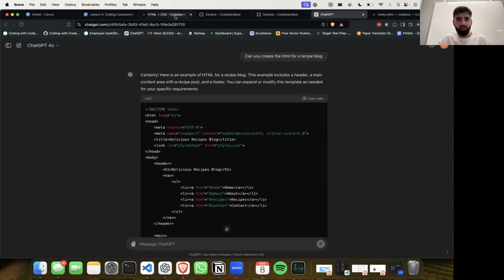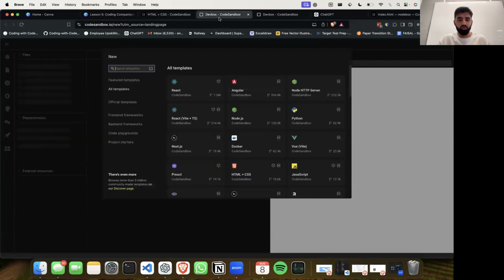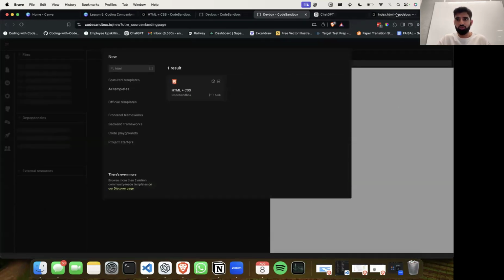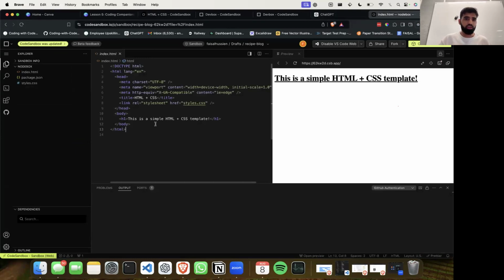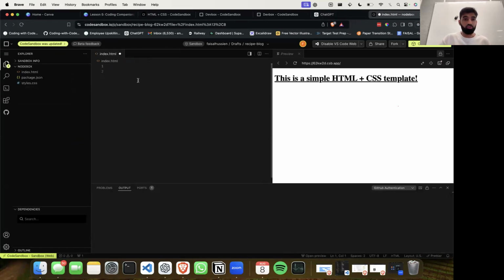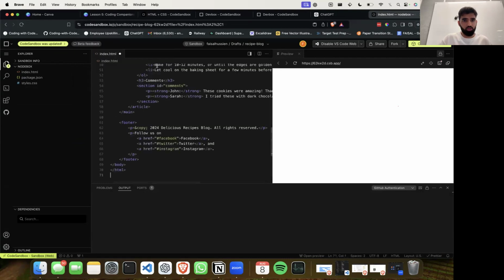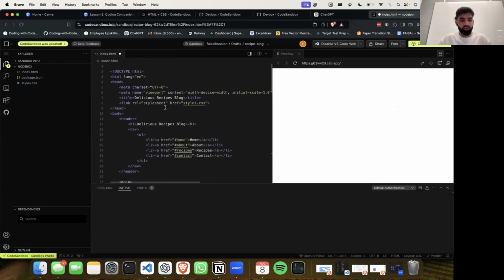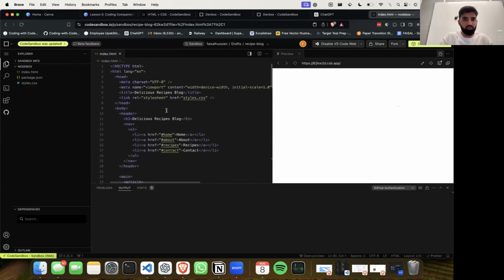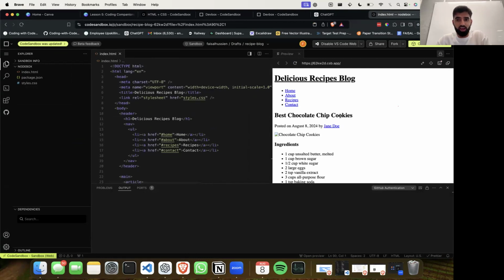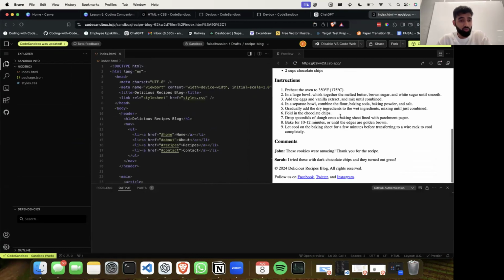We can then navigate back to where we have our CodeSandbox, which is just over here, and we can delete all this, so there should be nothing. If we paste it in and hit Control S, Command S, to save, we should then see that we actually have the contents of a website.